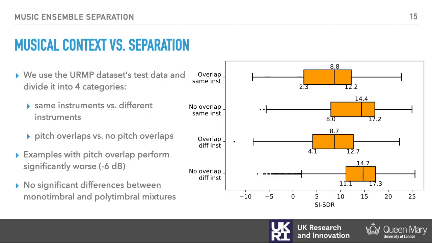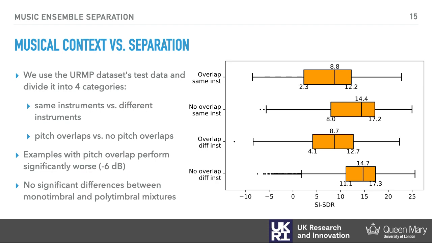To understand the behavior of these models, we undertake a deeper analysis of the impact of different musical contexts present in the mixtures on our model's separation performance. We observe that the mixtures of identical instruments are separated almost as well as mixtures of distinct timbres. More importantly, we observe a significant 5 dB drop in performance if the sources have a pitch overlap at any point within the 3-second input window.